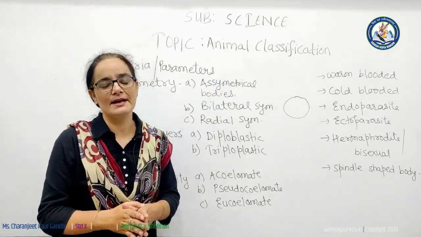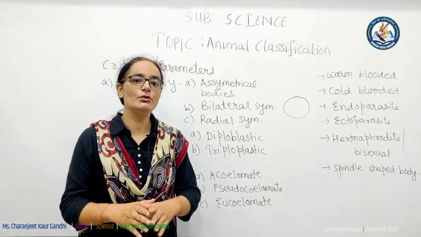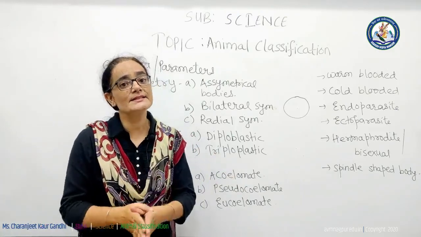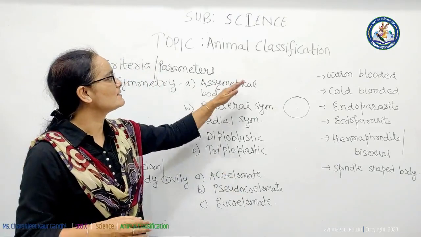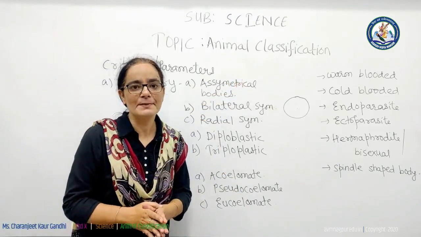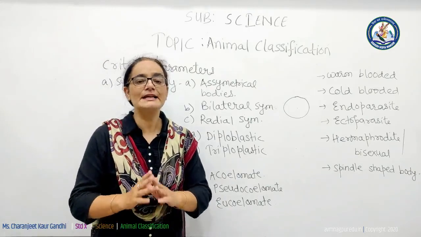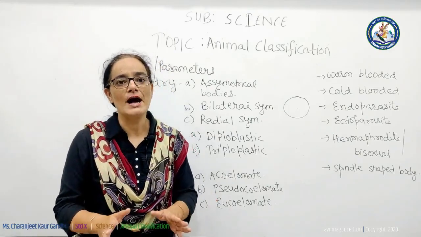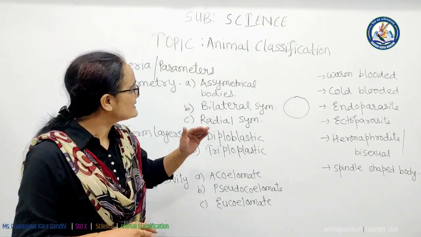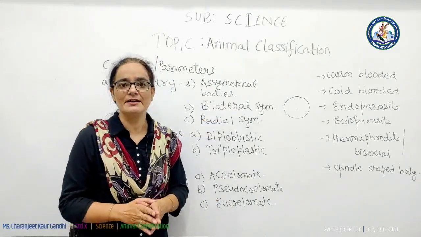If the body of an animal cannot be divided into 2 equal parts, then such type of symmetry is called asymmetrical bodies. For example, amoeba. The body of amoeba is shapeless, therefore it cannot be divided into 2 halves through any plane. Second one is bilateral symmetry.